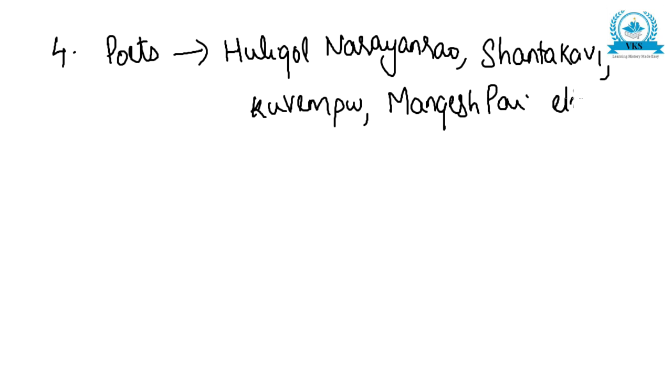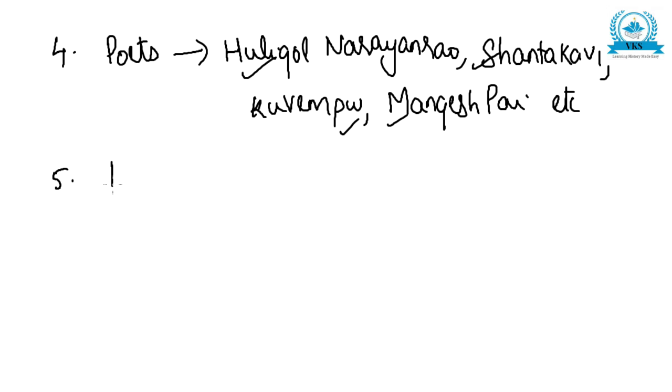So there were many poets like Huligol Narayan Rao, Shantakavi, Kuvempu, Mangesh Pai, all those who wrote many poems which inspired the people. For example, the poems like Rakshisu Karnataka Devi, Jaya Bharata Janniya Tanujate, all these poems inspired the people and brought a feeling of unity among the Kannadigas during the unification movement. So the works of many poets also brought unification.